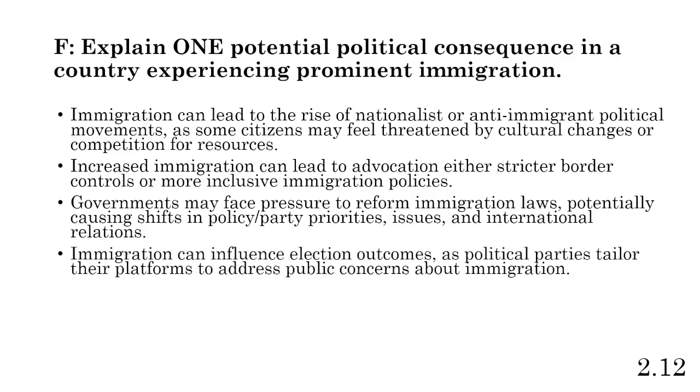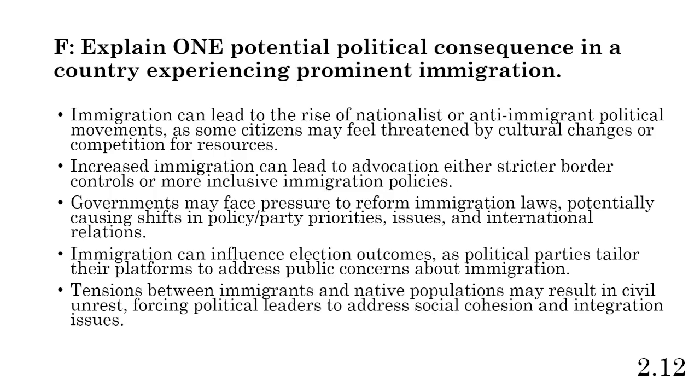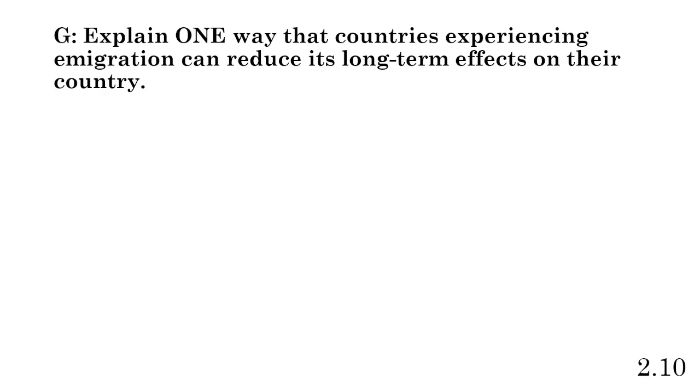Immigration can influence election outcomes. That kind of coincides with that, as political parties will tailor and cater their platforms to address public concerns about immigration. Tensions between immigrants and native populations may result in civil unrest, and that can force political leaders to address social cohesion and integration issues. So we can kind of see both ways here. People may be pro-immigration, that can lead to changes, and people can be anti-immigration, that can lead to similar changes as well, particularly with addressing international relations, policy issues, political parties, elections, that sort of thing.